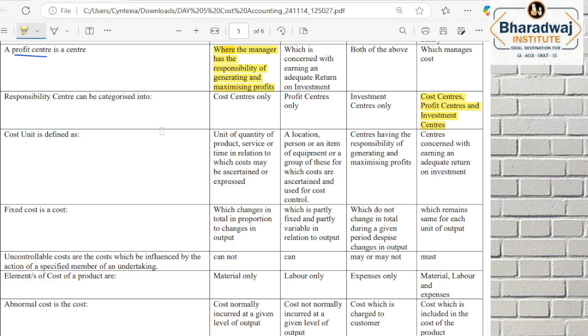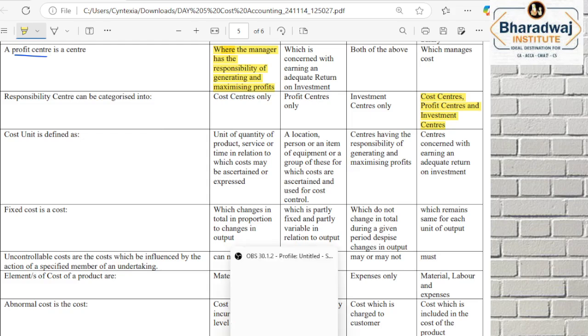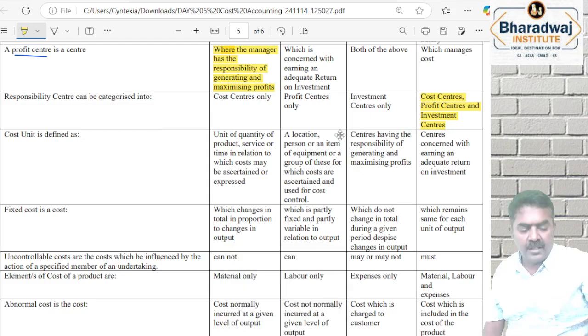Cost unit is defined as, you are going to answer.